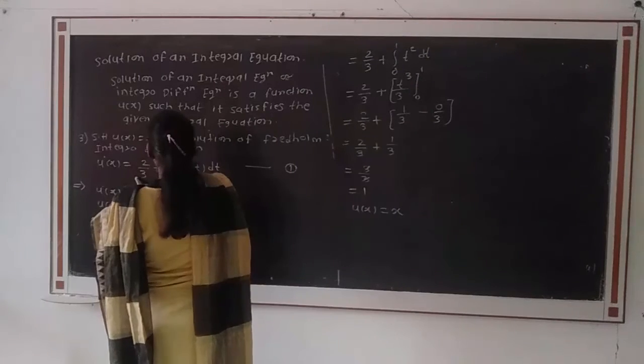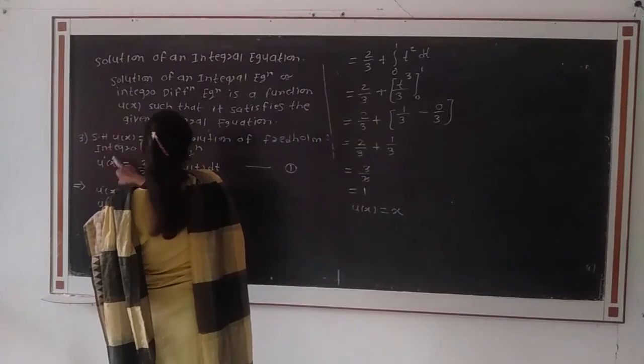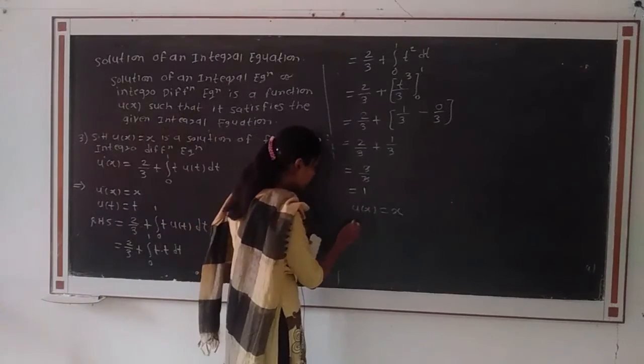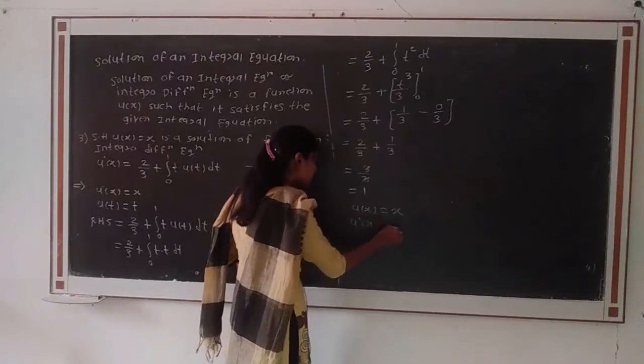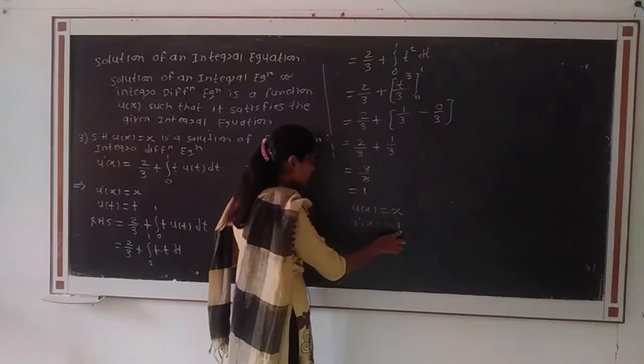Here the LHS of the given equation is u dash of x. If we take the derivative of this function, the first derivative u dash of x is equal to 1. Therefore LHS equals RHS, that is equal to 1.